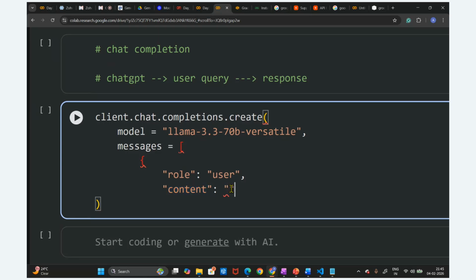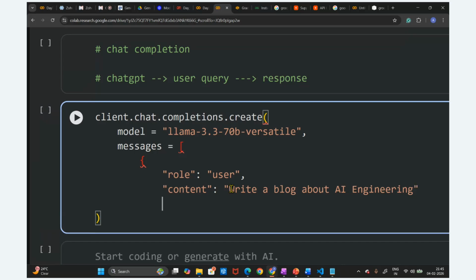So let's suppose the user is asking a question. This is a prompt, guys: write a blog about AI engineering. So this is the user query. I'm going to close the curly bracket here.